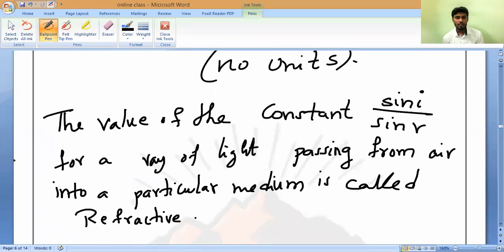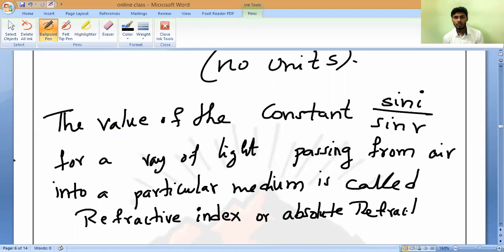Always from air, or vacuum, into some other medium. All of you should note it. We can also call it the absolute refractive index.